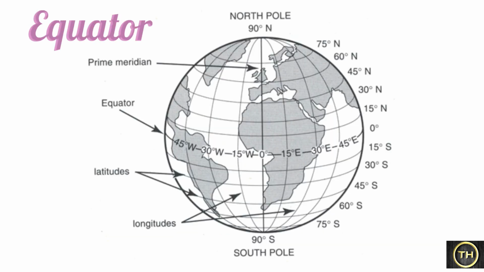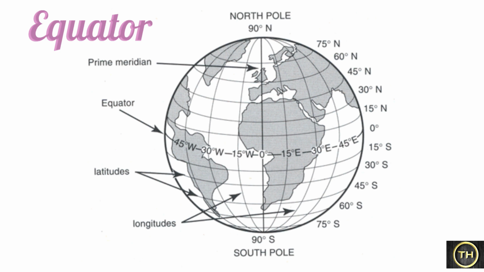Now we will learn the meaning of equator. The equator bisects the earth into north and south parts. The one to the north is called the northern hemisphere, while the one to the south is called the southern hemisphere. Towards the north and south of the equator, parallels of latitude become smaller and smaller on the globe and also on the earth. At the north and south end of the earth's axis, they appear as points. These are called the North Pole and the South Pole.